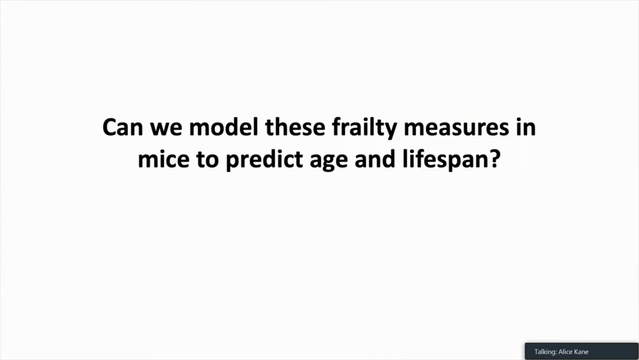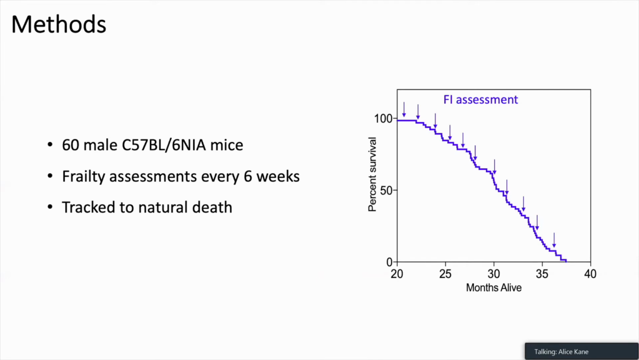So what we wanted to know was whether we could model these frailty measures in mice to predict both chronological age as well as lifespan. To do this, we had 60 male C57 black 6 mice from the NIA. We completed the standard frailty assessment, the mouse clinical frailty index, every 6 weeks in these mice and tracked them to their natural death. So we then had this unique data set to be able to understand whether we could predict both age and lifespan.